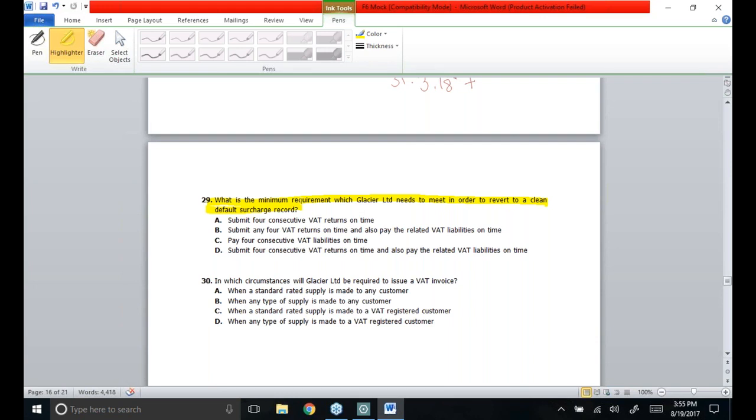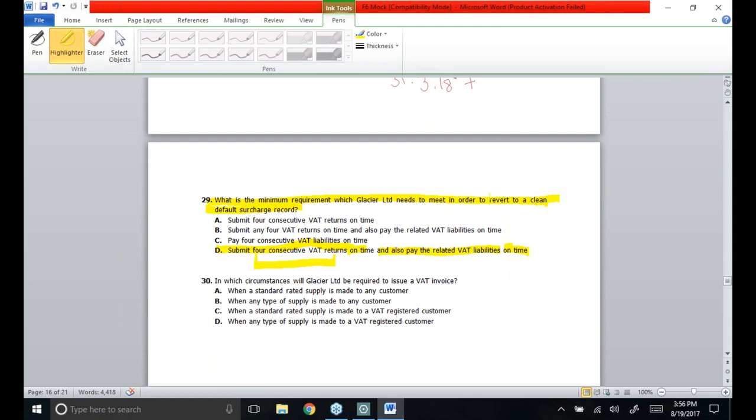That means the previous default will be elevated and they will revert back to a clean default surcharge record. So I can say if they submit 4 consecutive returns on time, that means for the next full year, the returns are going to be made on time, and they also pay their related VAT liabilities for the 4 consecutive returns on time. This is how they'll revert back to a clean default surcharge record.